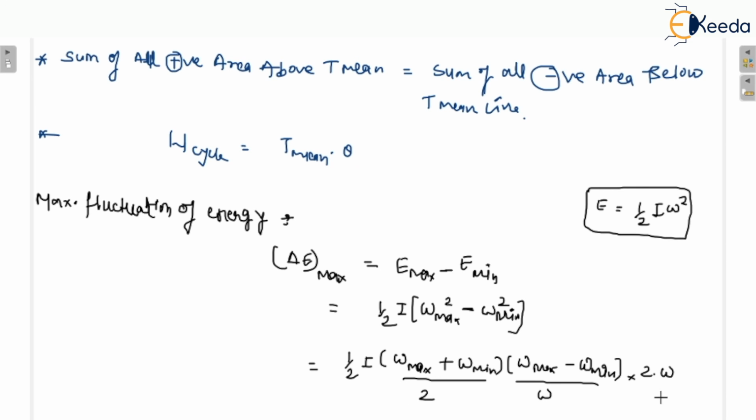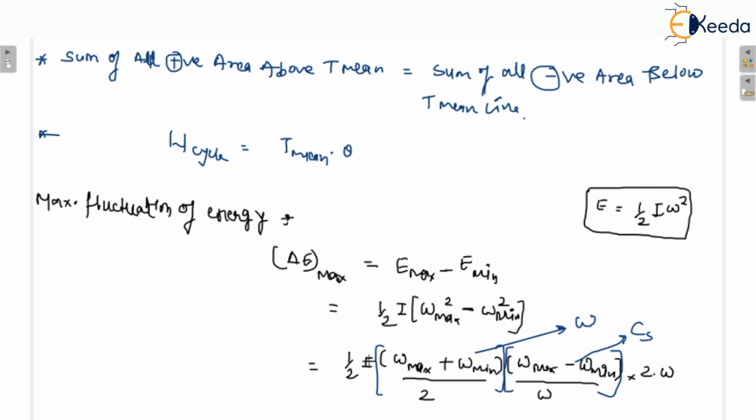2 omega you must divide in the denominator, and 2 omega you must multiply with these equations. And what is the intention for multiplying and dividing by 2 omega? You can see here, this will make omega mean. Are you getting my point? I am just explaining, this is completely omega mean, or you can call it simple omega, meaning the mean value. And this is nothing but the coefficient of fluctuation of speed, Cs.